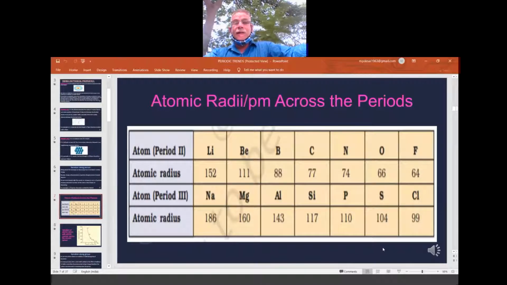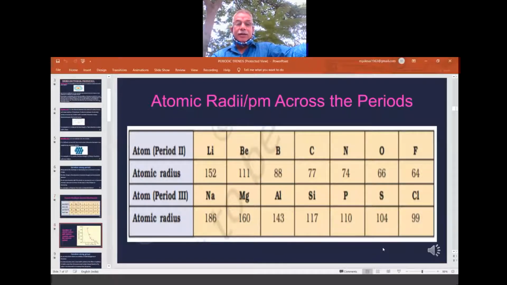Yes, definitely, data is there. You see the data: lithium 152, 111, 88, 77, 74, 66, fluorine 64. So the biggest is lithium and the smallest is fluorine. The trend is a decrease in atomic size moving from left to right across a period. In the same way, one more data set is available here, the third period from sodium to chlorine: 186, 160, 143, 117, 110, 104 and 99.